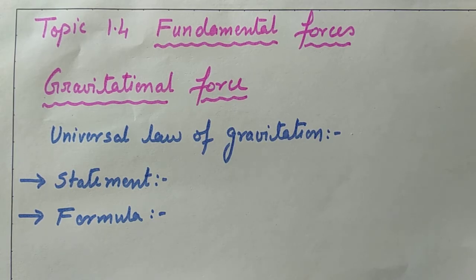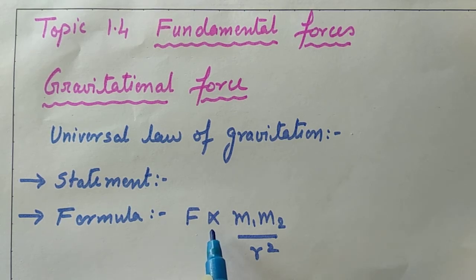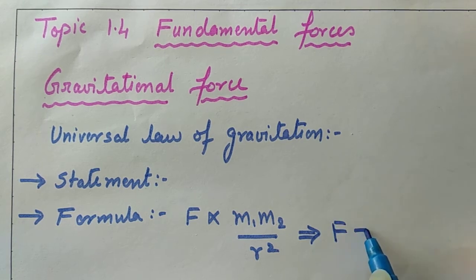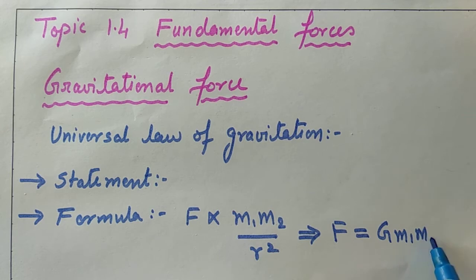See, according to the statement, the force was directly proportional to the product of masses of the bodies and it was inversely proportional to the square of distance between them. So if I remove this sign of proportionality, then I have to insert one constant. So instead of this proportionality sign, what I will write now is gravitational force is equal to capital G m1 m2 upon r square.